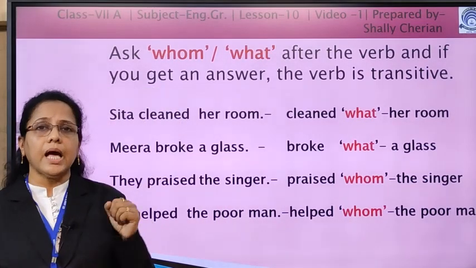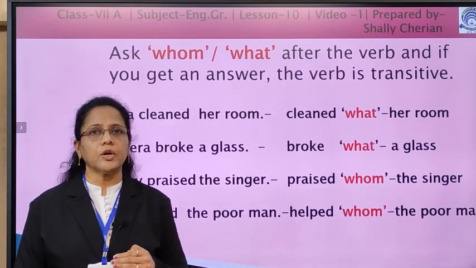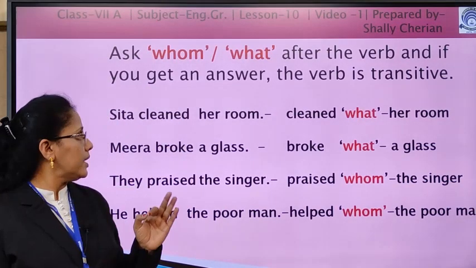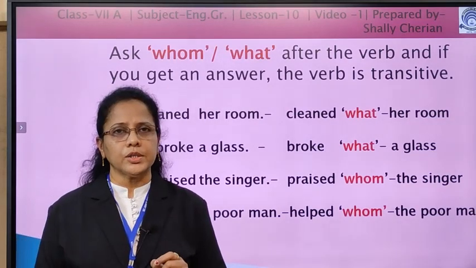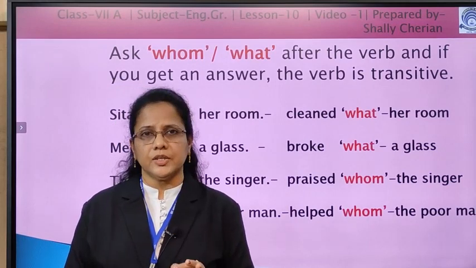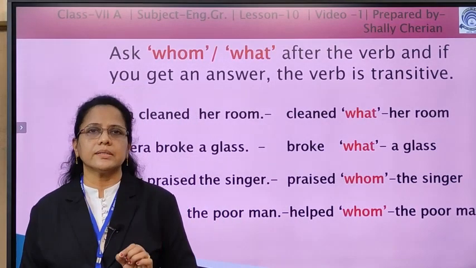If you get an answer, that is the object and the verb is transitive.